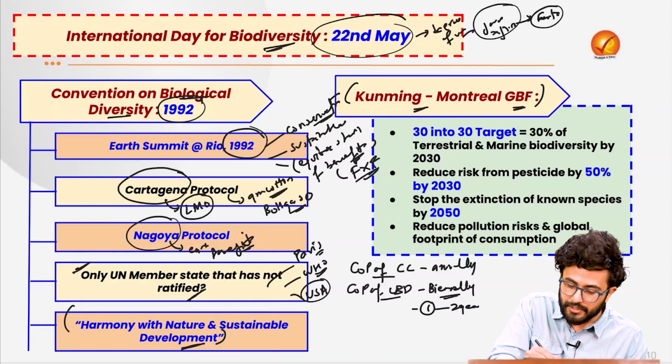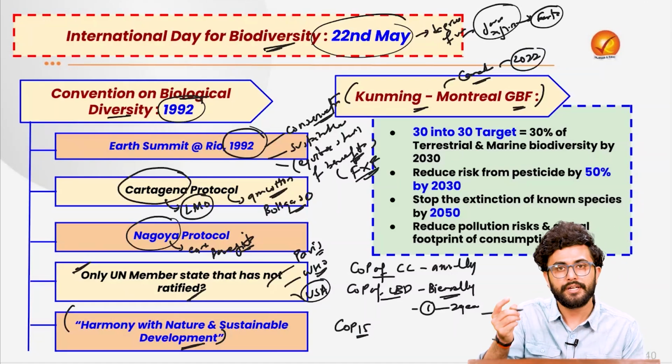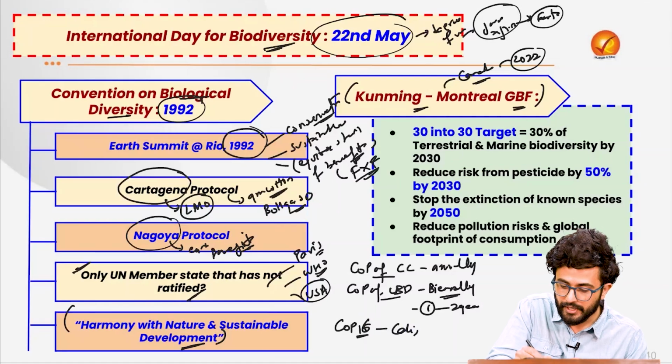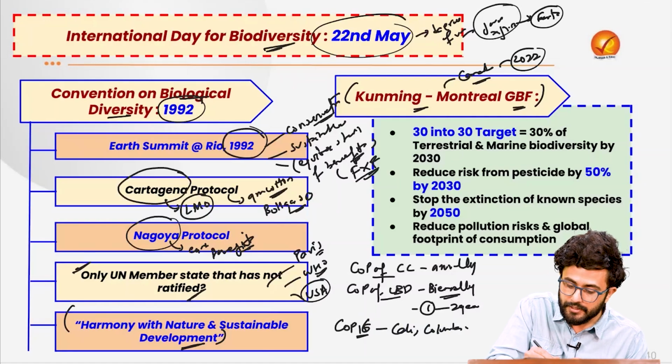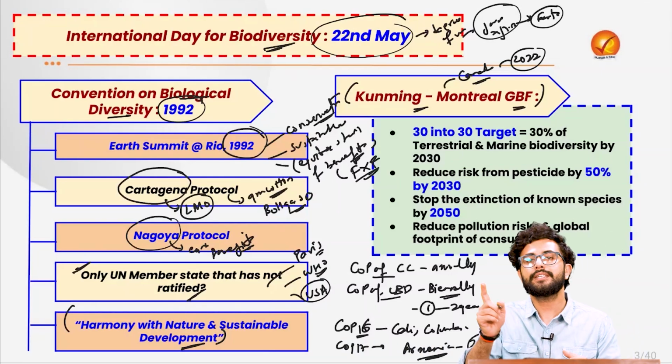So for example, COP15, which was in Montreal in Canada, took place in the year of 2022. Then there was COP16, which took place in 2024 in Cali, Colombia, and COP17 is about to take place in the country Armenia in the year of 2026.